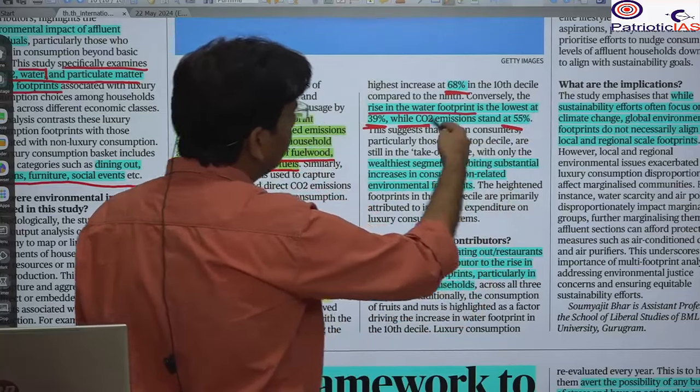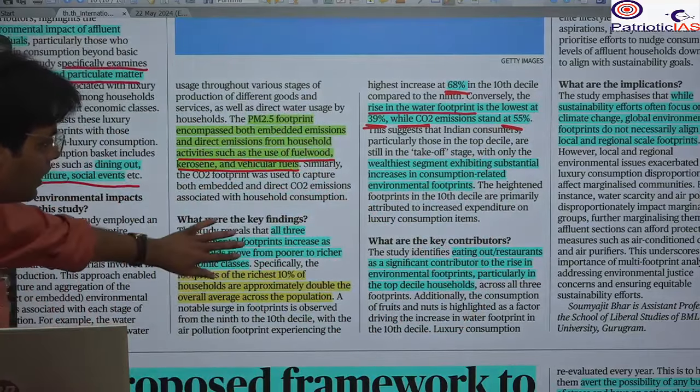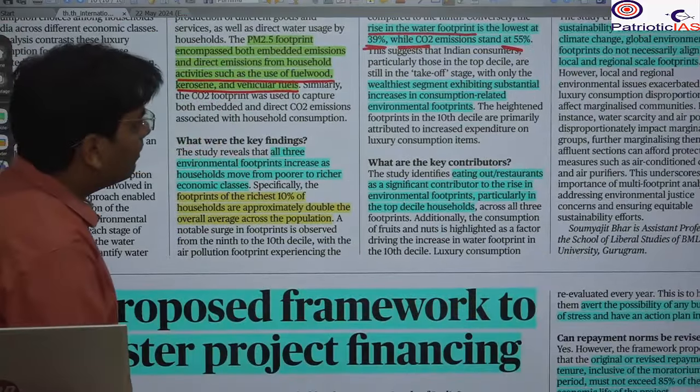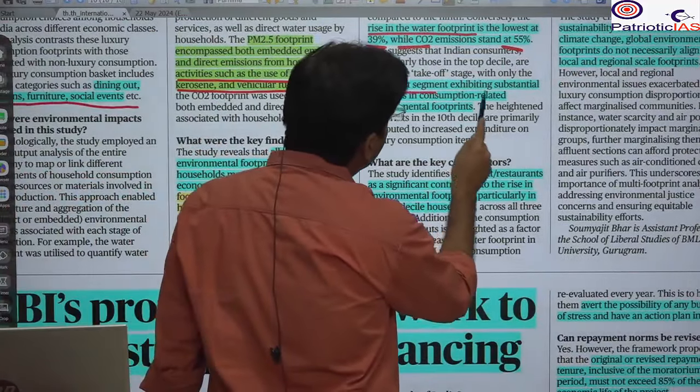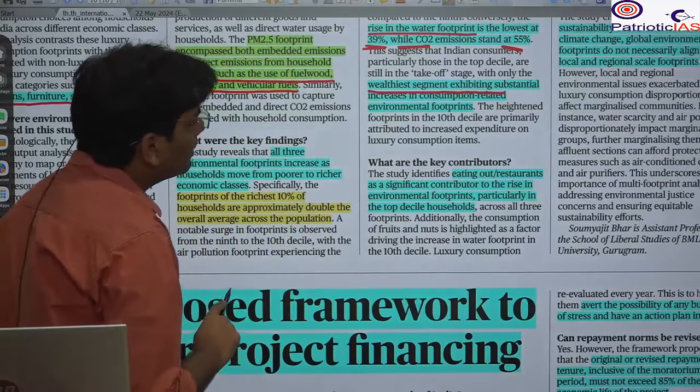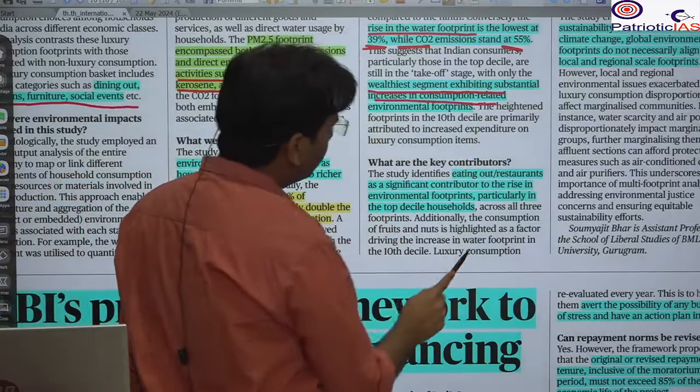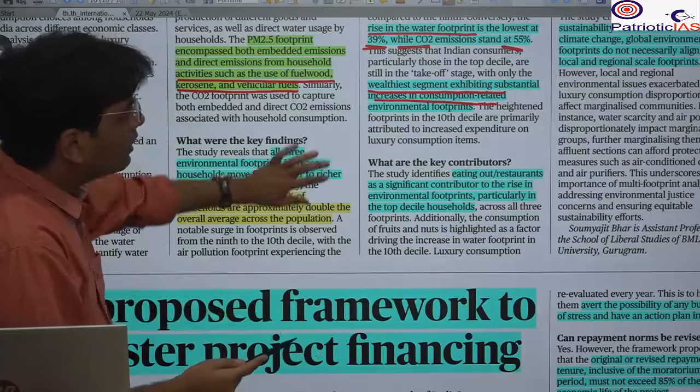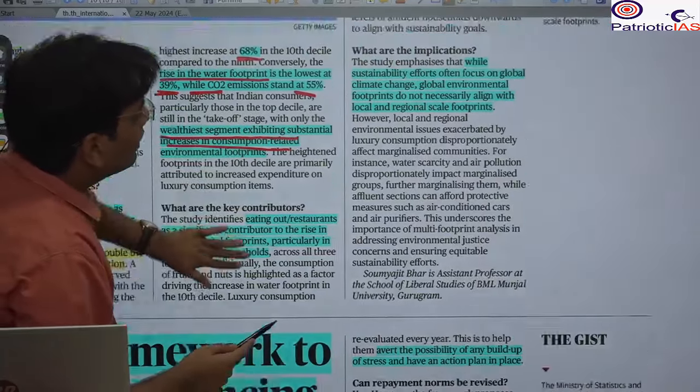So it shows how much the percentage will increase if I become part of the wealthiest segment. There will be a substantial increase in such consumption and a resultant impact on the environment.